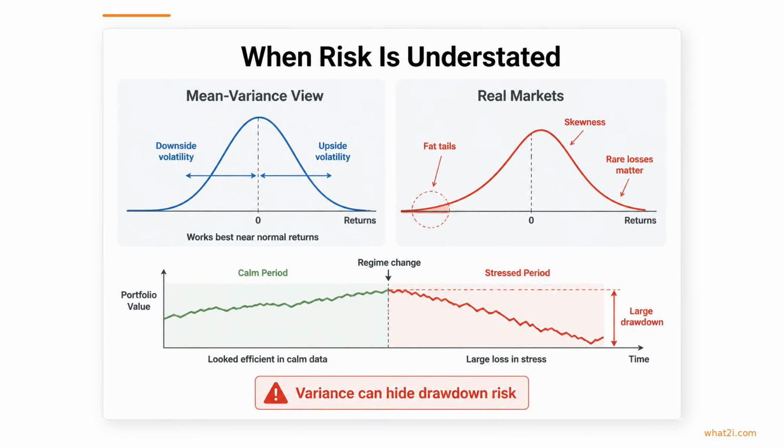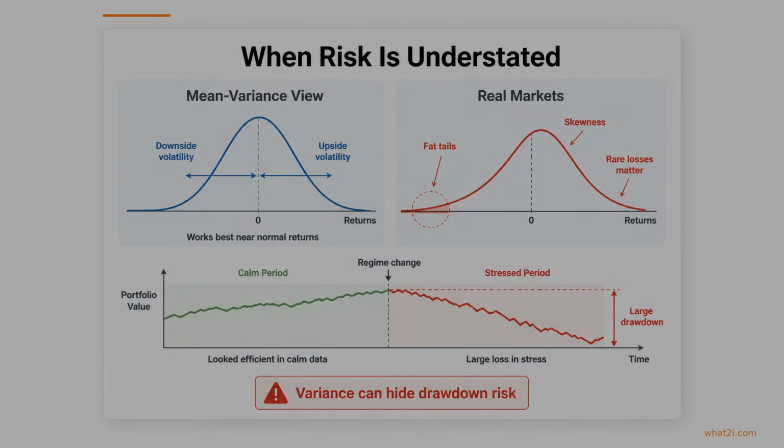Mean variance methods work best when returns behave in a fairly normal, symmetric way, but real markets often bring fat tails, skewness, and sudden regime changes. A portfolio can look efficient on paper and still carry much more drawdown risk than the model captures.